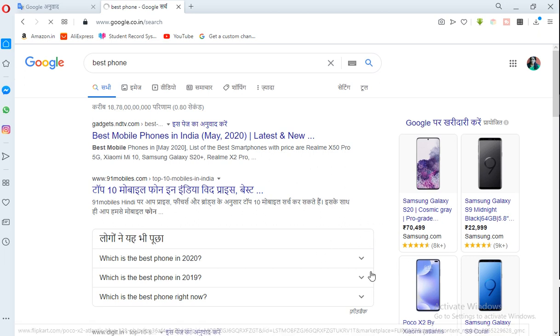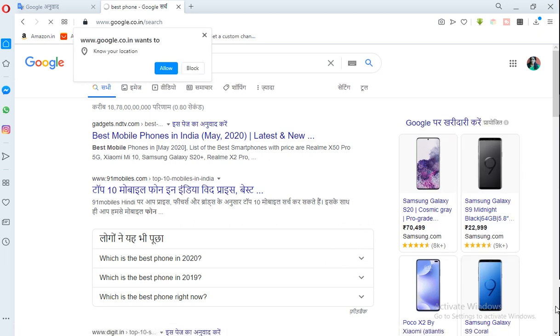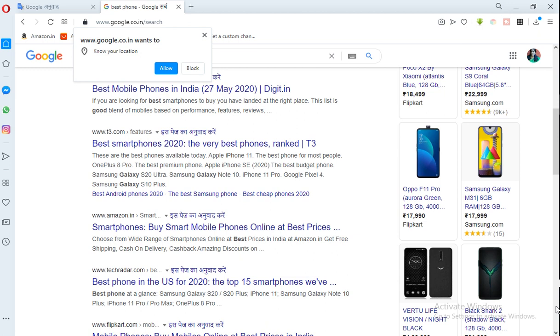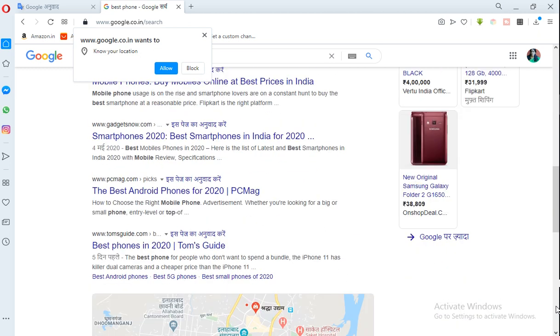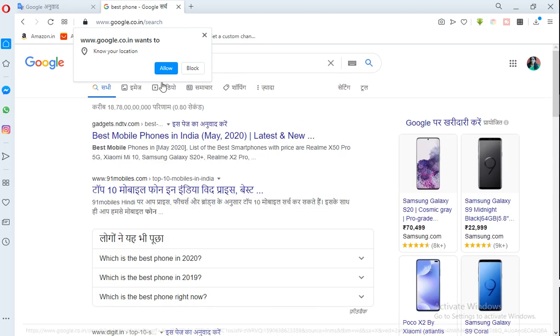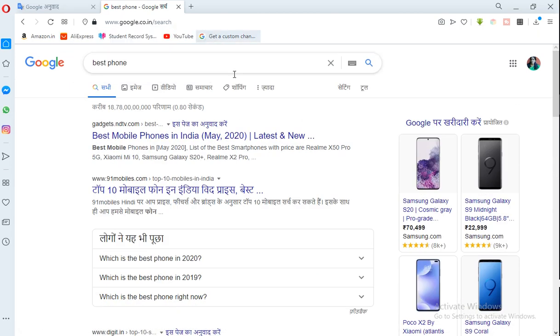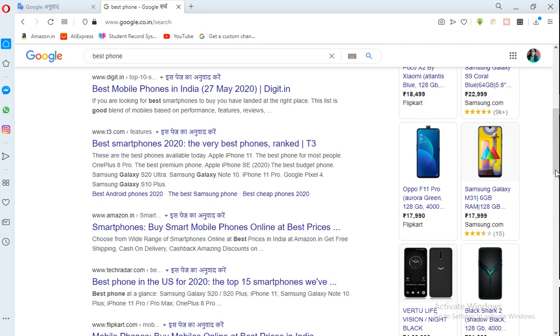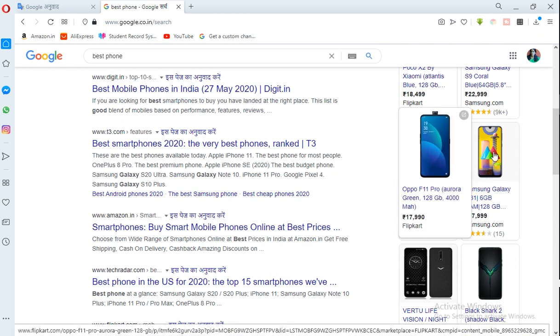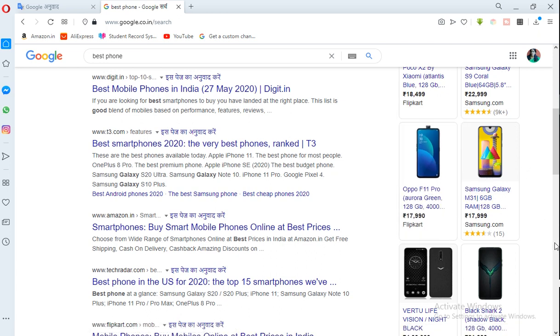Then it will show you so many Samsungs, Oppo and so many. So here you will get the information about it and learn the configuration, the capacity of the phone, the color of the phone, the camera facility, the several things regarding the phone which you need.